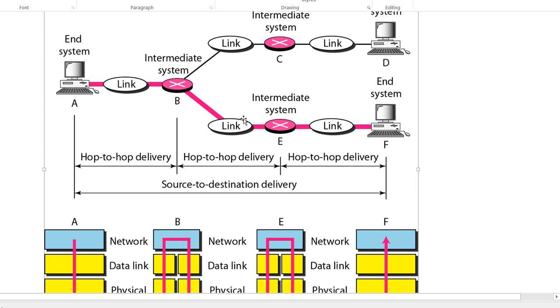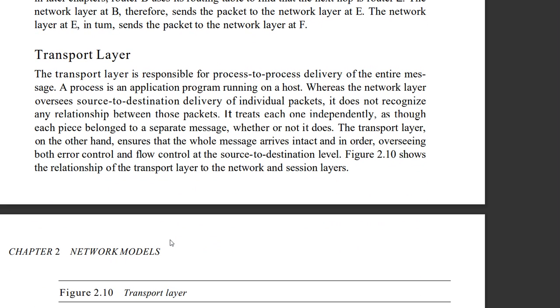These C, B, E are the routers or switches you can call. What they will do, say for example, data coming from A has to reach D, B will route that data in this direction. If that data wants to go to F, then B will decide the data has to go this side. That is known as routing. Fine. Okay, this is all about the network layer.